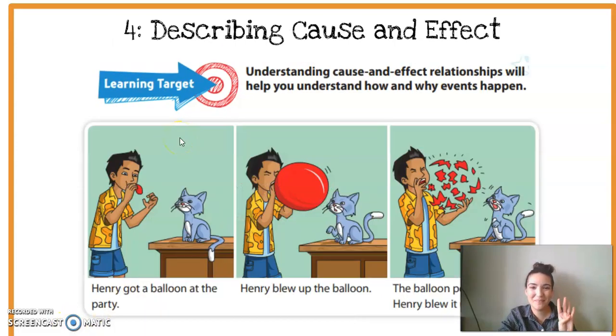All right, and lesson number 4, describing cause and effect, our last learning target that we're going to go over. Grab your bow and arrow, grab the string, pull it back, shoot once. Let's read. Understanding cause and effect relationships will help you understand how and why events happen. So let's look at our example.